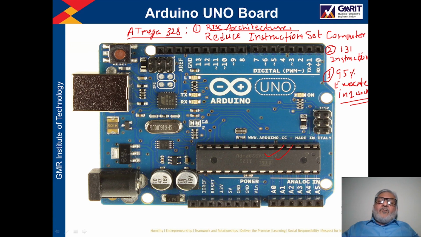So most of the instructions of this processor execute in one clock cycle, and the advantage of this is the implementation of the pipeline.